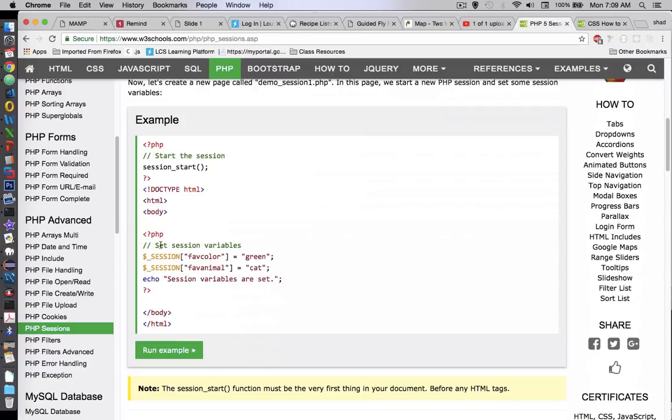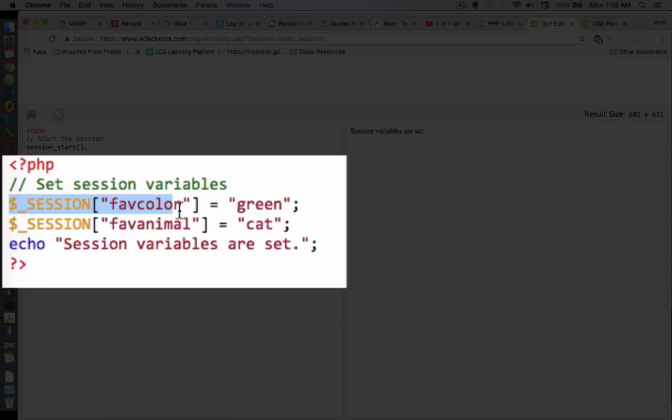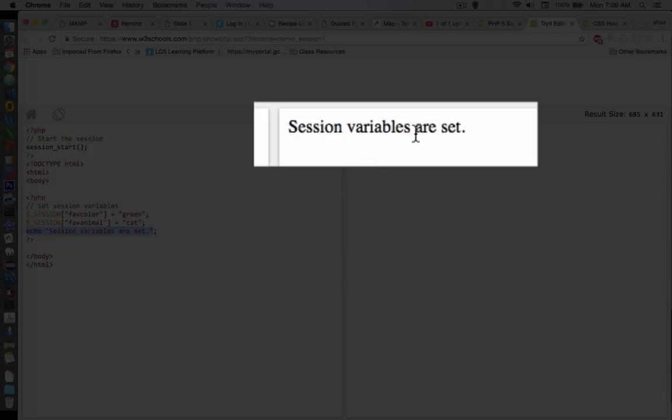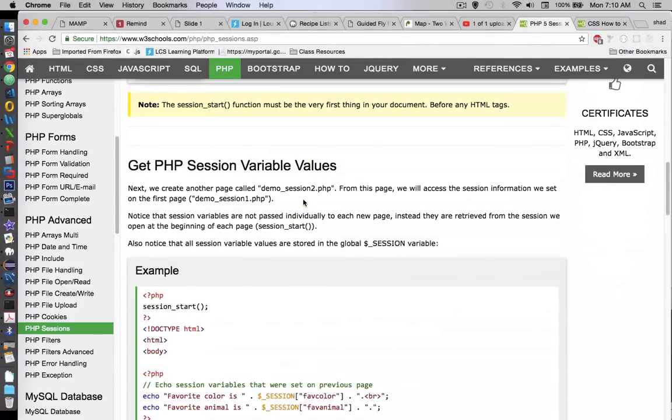So here's some code, and that's why W3 Schools is so nice, is you can see how it works. In their code, they have something over here that is important: session variables called favorite color and favorite animal. Their favorite color is green and their favorite animal is a cat. Then the only message we get on the screen is that the session variables are set. And so somewhere in the computer's memory, we have the idea that it knows that green and cat are our favorites. So I'm going to close this tab, scroll down the page, and let's take a look at the next page.